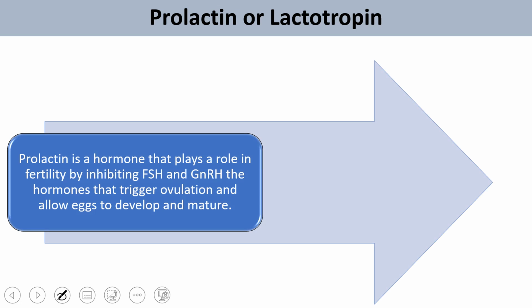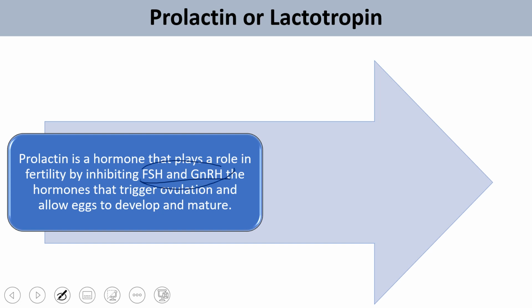After parturition, after the baby's birth, prolactin is released in the lactating mother. At that time, prolactin inhibits these two hormones, FSH and GnRH, because these two hormones work on the ovary and allow the egg to mature. So ovulation and maturation of the egg are inhibited because prolactin inhibits these two hormones.